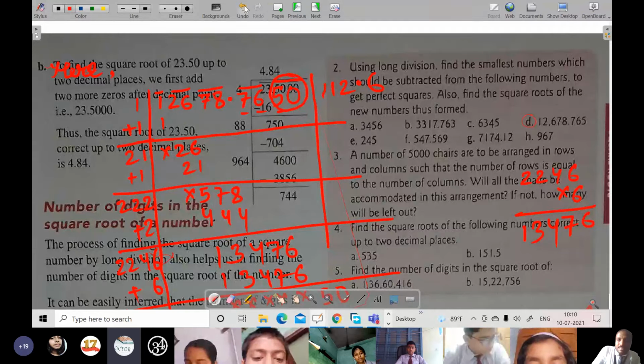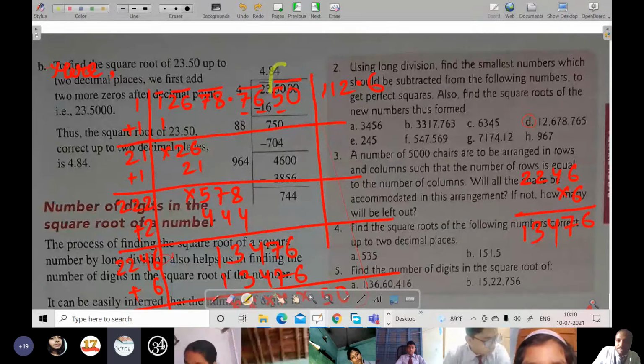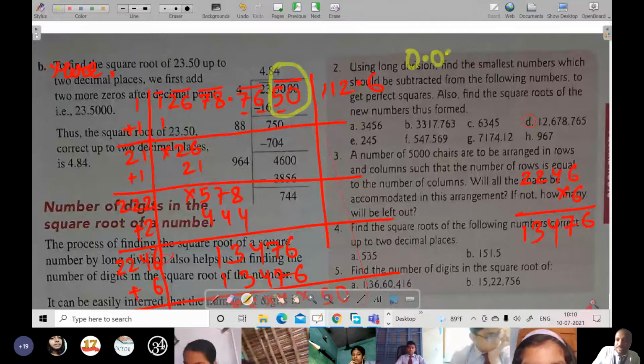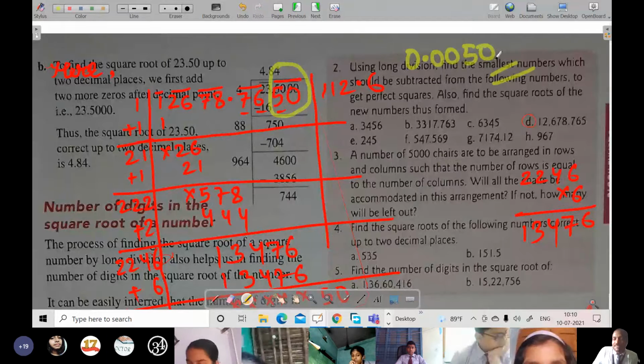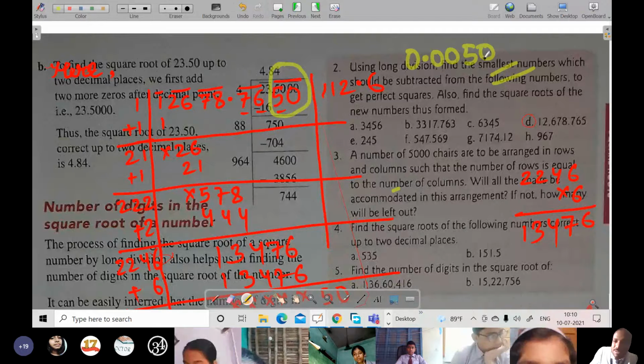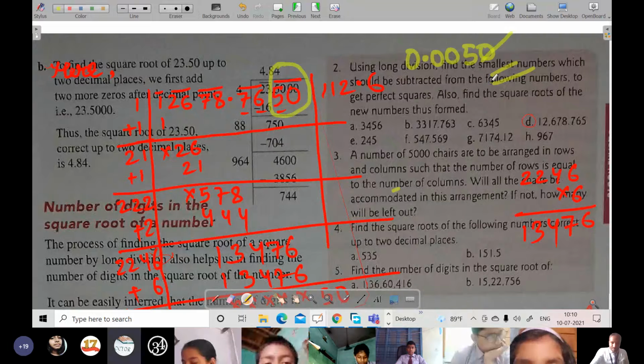It means, sir, that after the point there were only 3 digits, that's why we kept 0.005. Yes, you can write 0.005 or 0.0050 also. Both are the same, since after the decimal, if only 0 is there, it doesn't have a value. That's why I had not written this 0. Got it? Understood, sir.